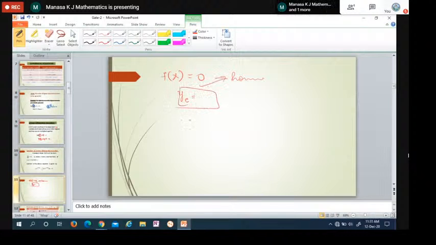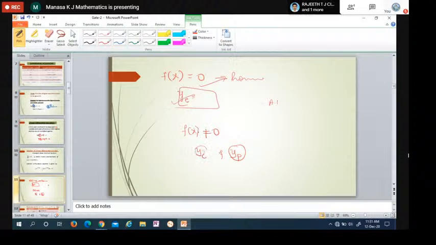If it is non-homogeneous, it means the right hand side is not equal to 0. You will get some function there. In such a case we have to find yc, which is called the complementary function, and yp, which is called the particular solution. This is extra. If it is non-homogeneous, we have to find yp. Yc is found by the same method.